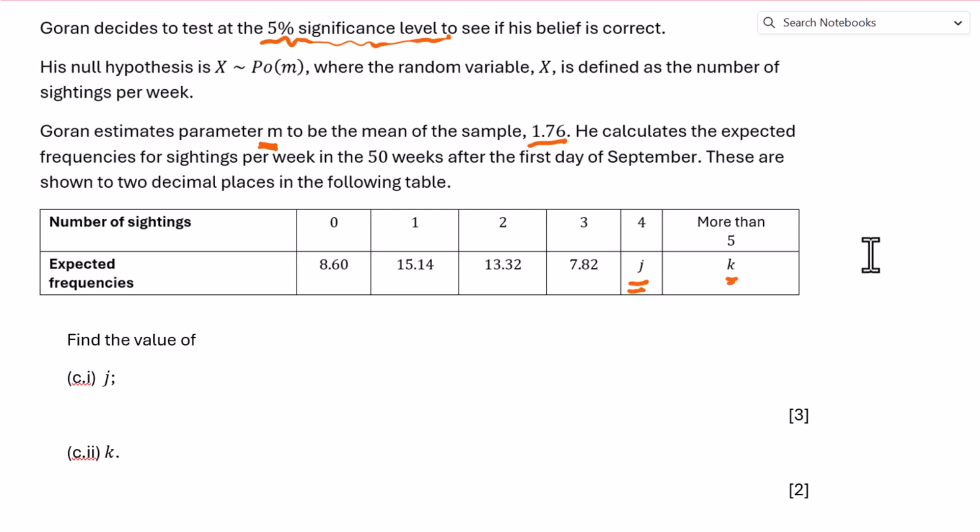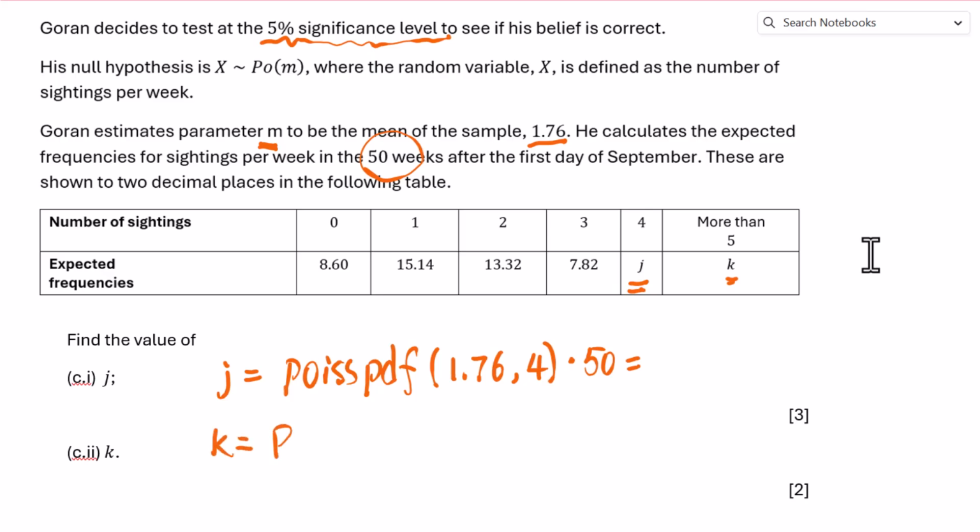For this J, we got to use Poisson PDF, 1.76, then times 50 to get this expected frequency. For this K, we will use Poisson CDF, 1.76.